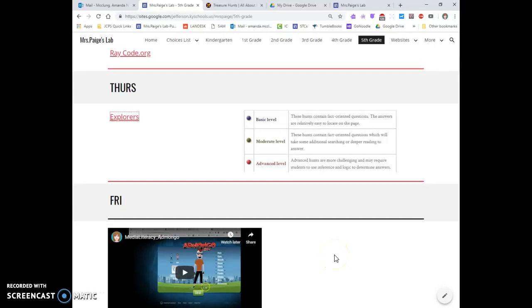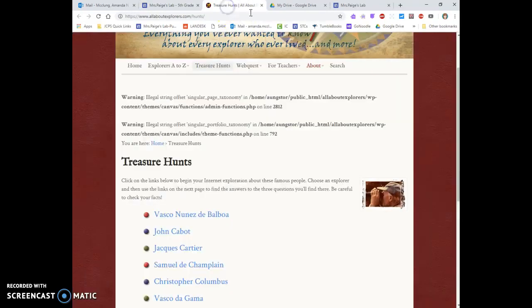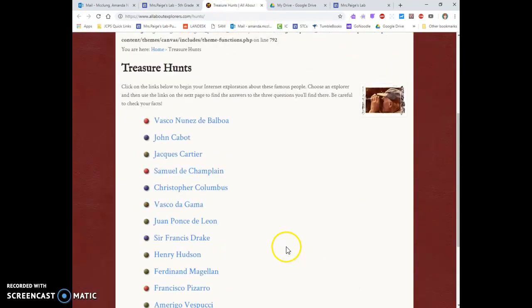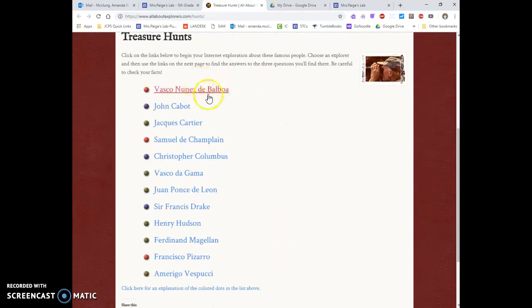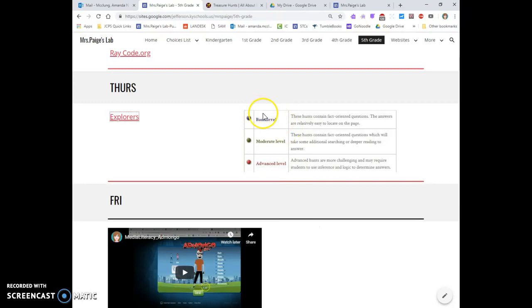Today we're going to visit a website called All About Explorers. So you have this link, it's called Explorers. It's going to take you to this page where you are going to pick one of these explorers to do a little research on. Now you notice it has a colored dot next to the person's name.